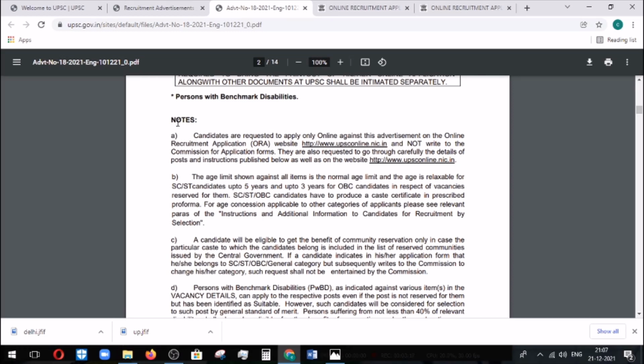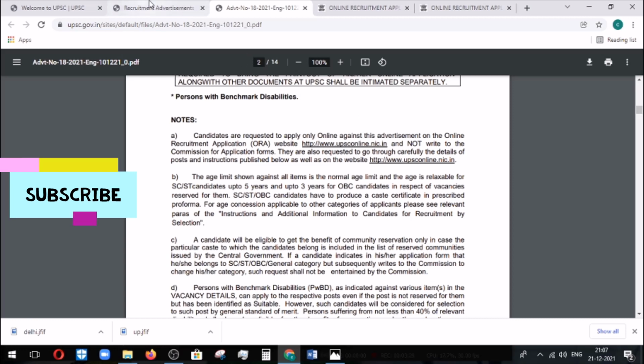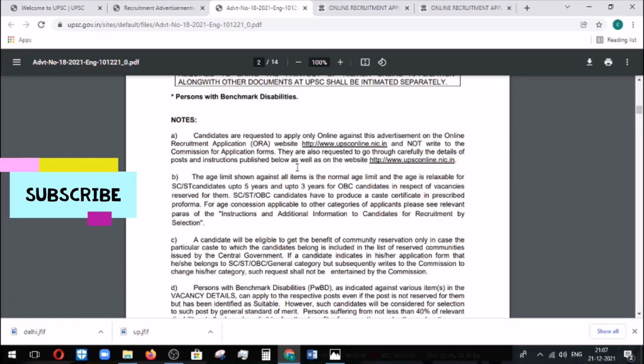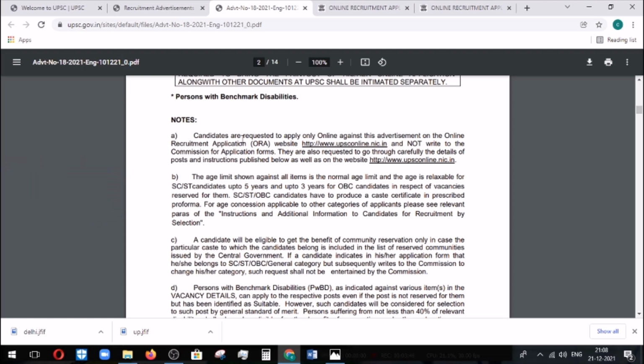And the information which is needed, you need to fill it in an online portal, which was given here. You can see the online recruitment application, that is ORA, has been mentioned here. You need to fill in this part only. No application forms coming directly or applying by other means are welcomed. So you need to fill all the things in the online application form.